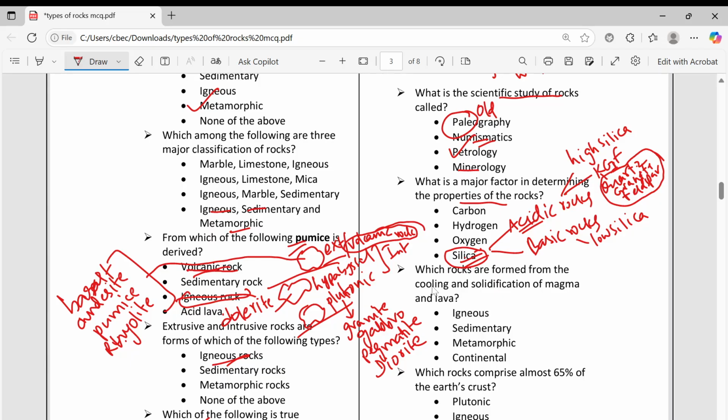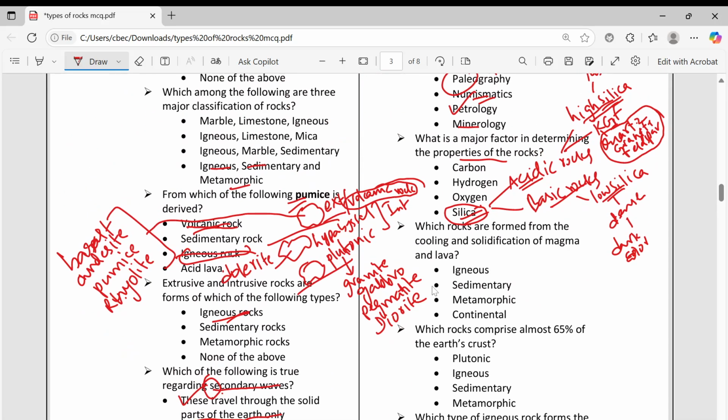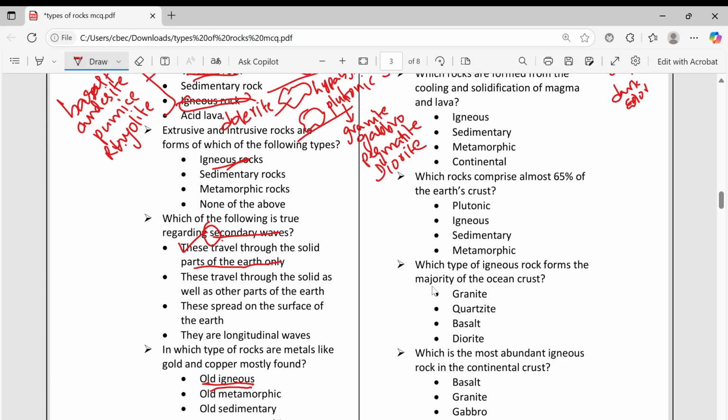Acidic rocks are high in silica, so they are less dense. Basic rocks are low in silica, they are dense. Density means they are very heavy elements. And if it is dense, it is also dark colored. And acidic rocks are light colored.